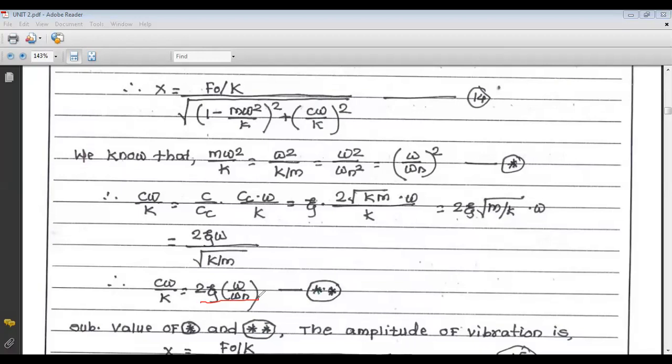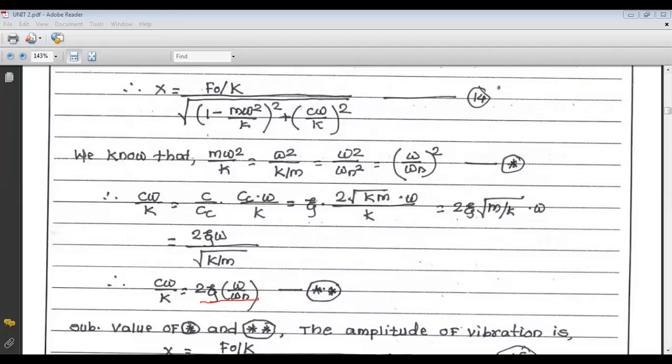So we have to put the value of m omega square upon k as omega upon omega n whole square, and we have to put c omega upon k as 2 zeta omega upon omega n. If we put the values of m omega square upon k and c omega upon k in equation number 14,